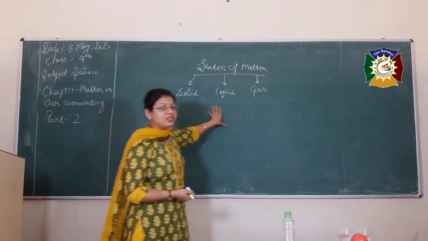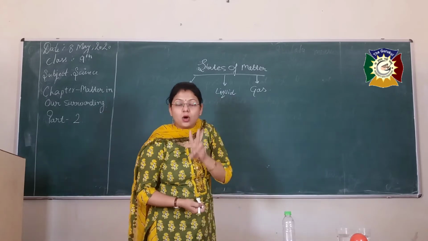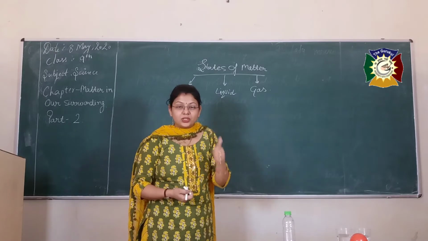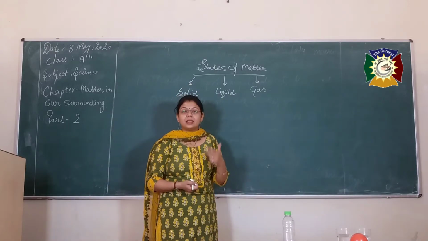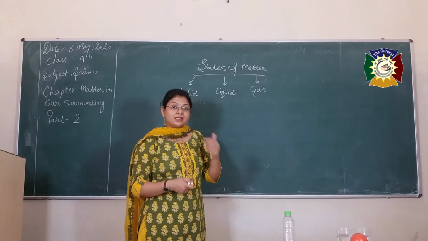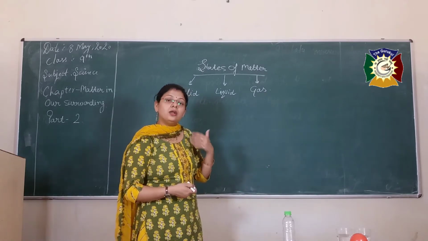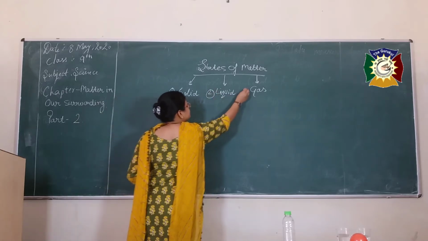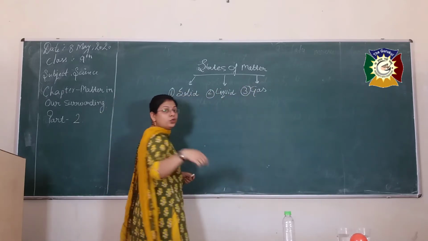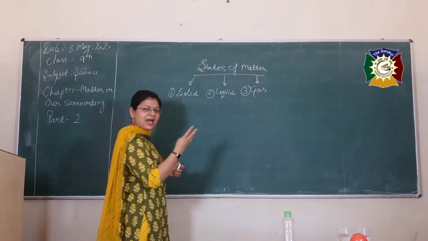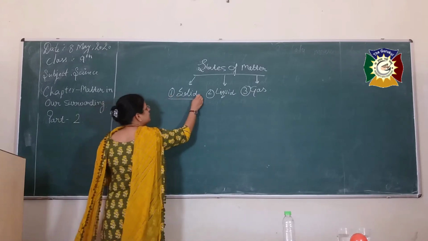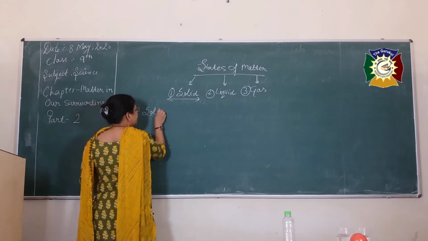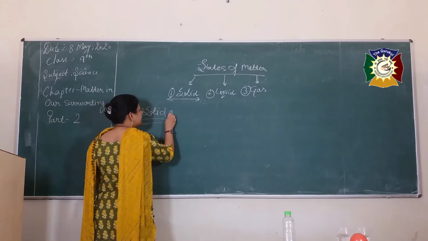But irrespective of these three, two more states of matter exist in the universe. These are the Bose-Einstein condensate, and the fifth one is plasma. We'll discuss these in your further lectures. Firstly, regarding these three common states of matter up to your standard, we'll discuss the others in the higher classes. So the first state is the solid state.